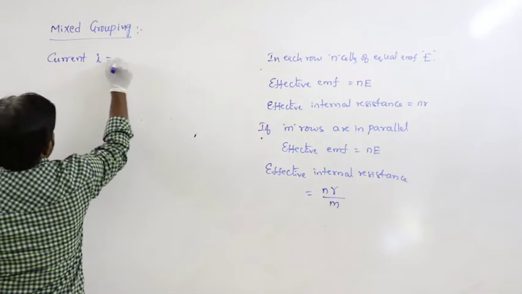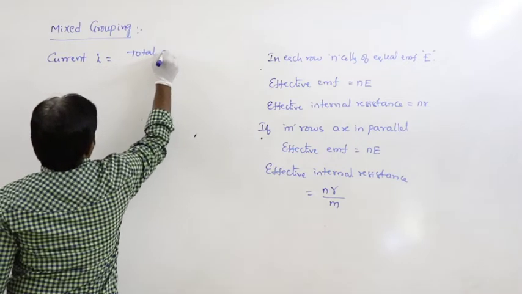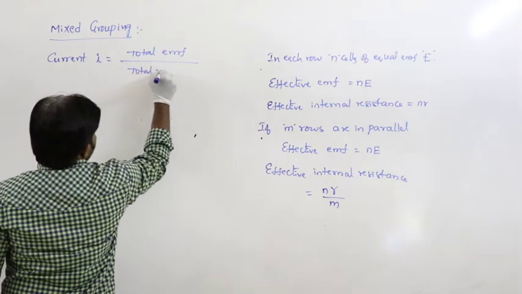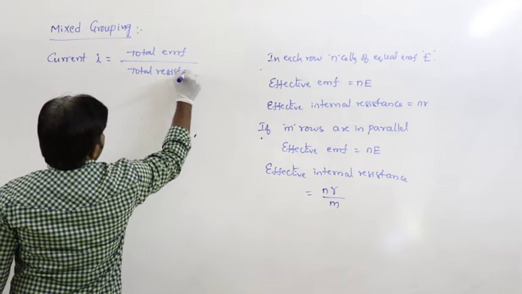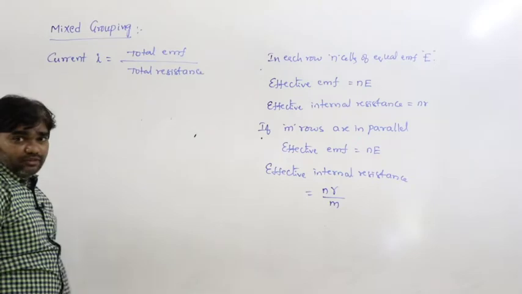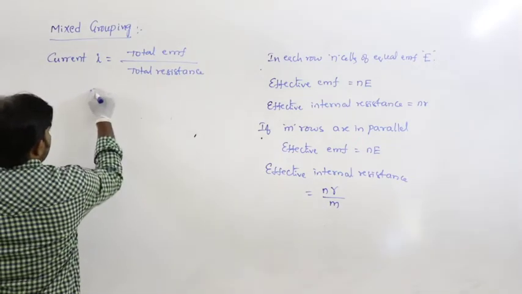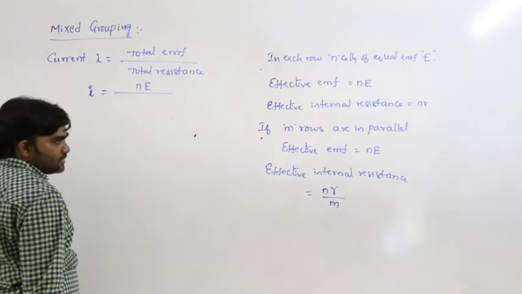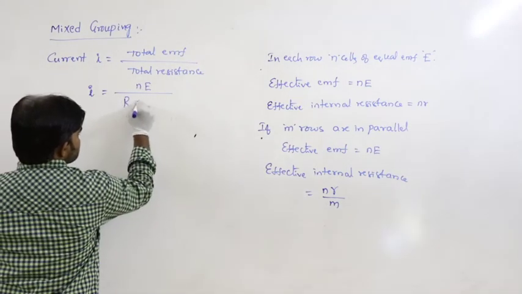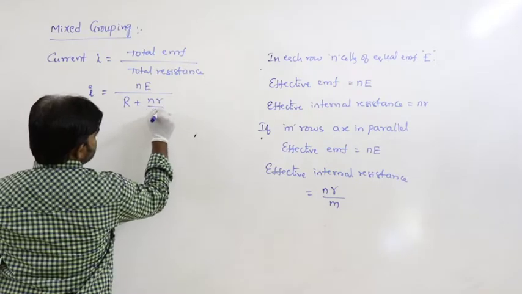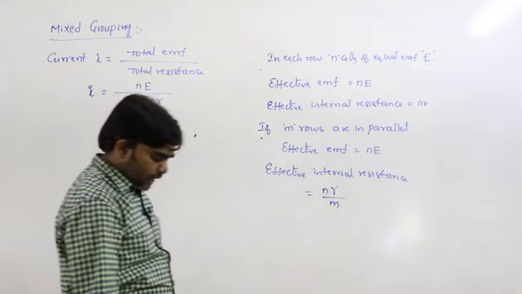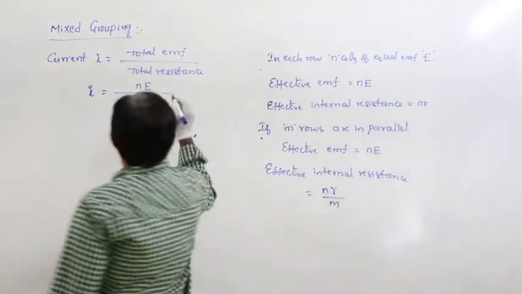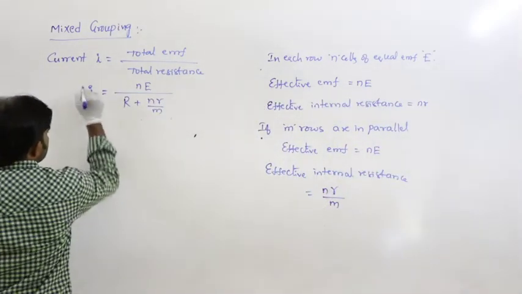The current formula is total EMF divided by total resistance. So I is equal to nE divided by capital R plus nr by m. This is the total current passing through the circuit.